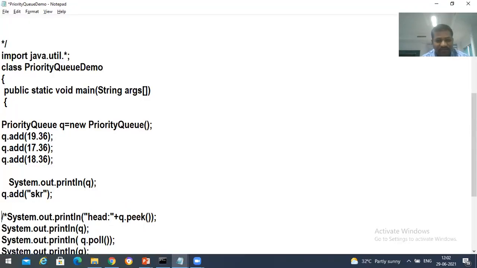Clear with this, everyone? Non-comparable means, if the first element is an integer, we need to insert only integers. If the first element is a character, we need to insert characters. If it is float, we need to insert float. If it is double, we need to insert double. We are not supposed to take different types of values in a priority queue, because the priority queue is going to construct a heap data structure. Okay, clear with this, everyone?